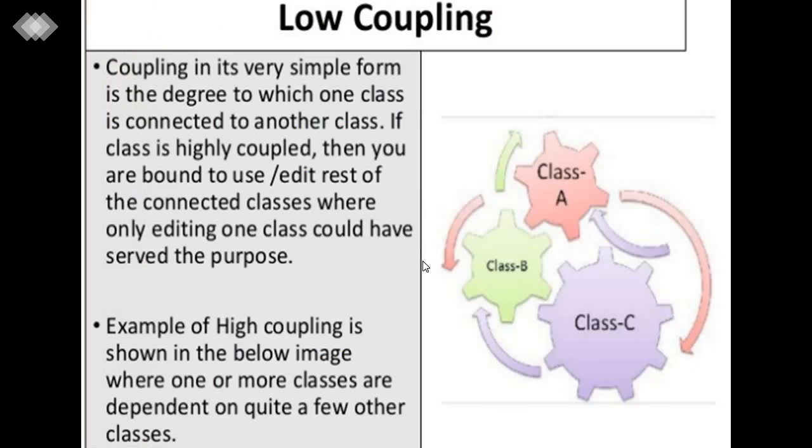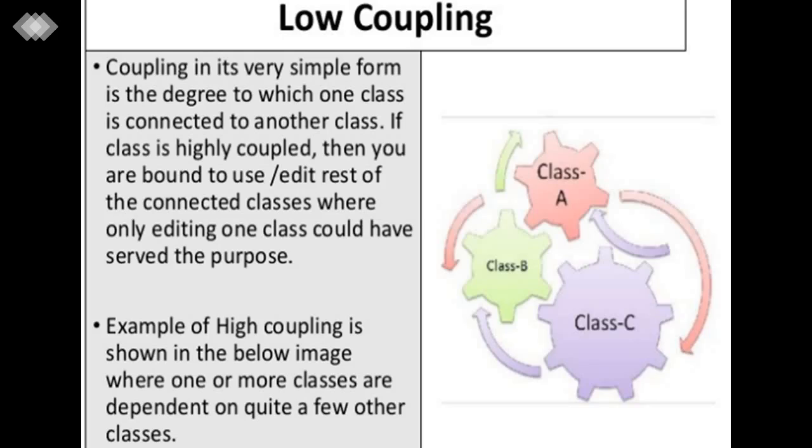Now low coupling. Let's take a little bit of an example. Here are some classes. Let's try to understand with a little example how classes are highly coupled and how classes are loosely coupled.